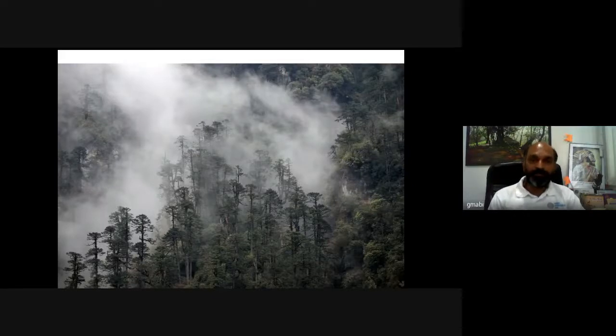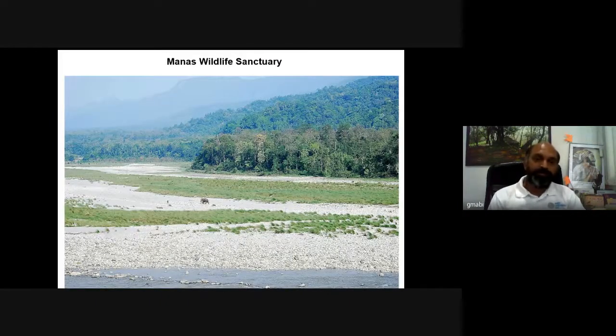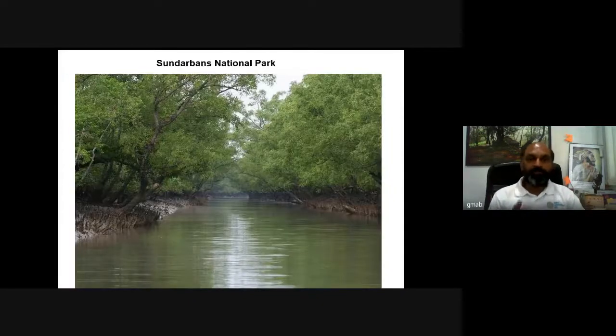Look at the conifers, dense, forested regions in this particular area. When rivers come to the plain region, the river beds get widened, and you can see a lot of moist deciduous forests, broadleaf forests, such as Manas Wildlife Sanctuary, which is one of the important habitats for, again, celebrity animals such as elephants, the one-horned rhinoceros, and so on. Even the Royal Bengal tiger, and you can see a kind of sal forest, broadleaf forest, in this region. Then, of course, Sundarbans National Park.